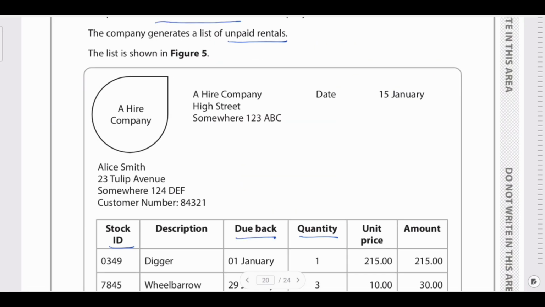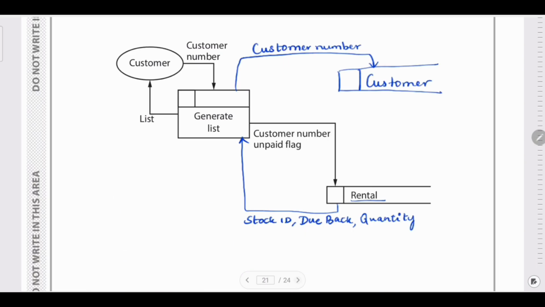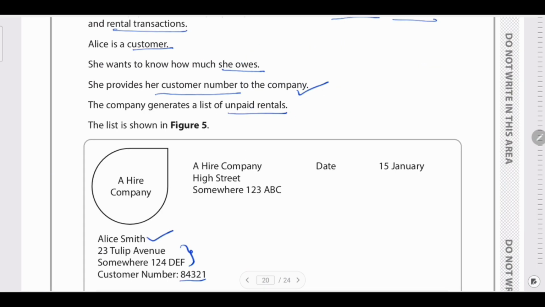So now from the customer, what all will you be getting? From this customer number, what all will you be getting? You will definitely be getting the name and the address. So that you will be getting from the list. So what all you will be getting? You will be getting name and address. And then you also got regarding the rentals.